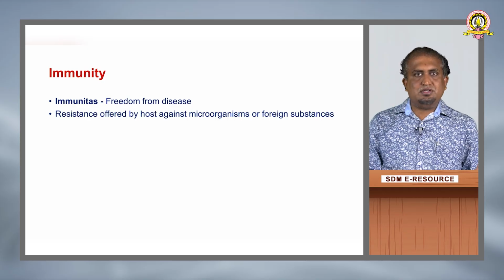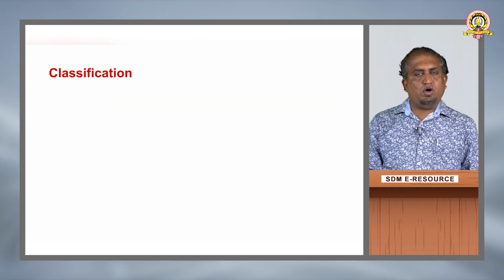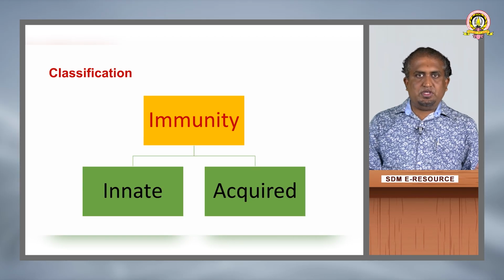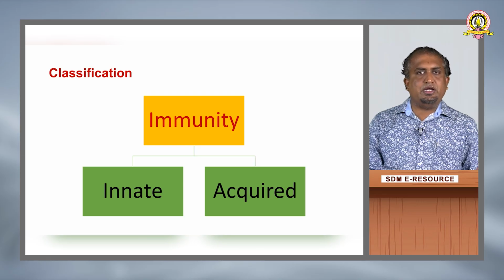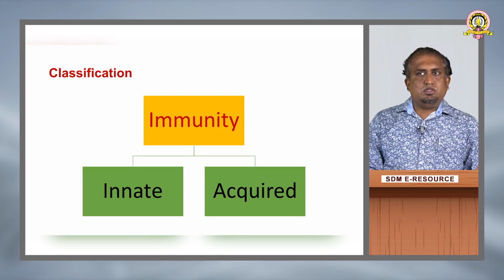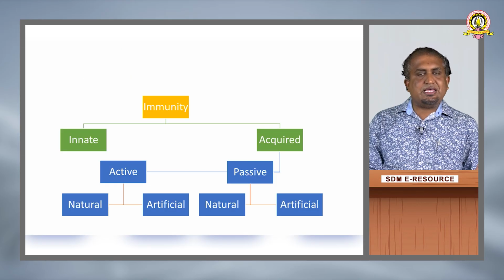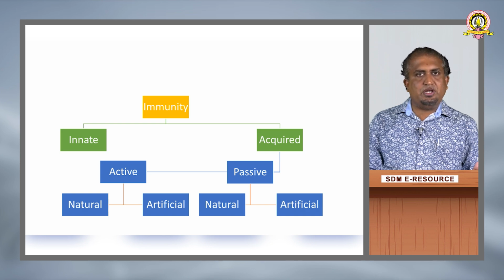Let us see the classification of immunity. The broad classification is into two: innate immunity and acquired immunity. Acquired immunity is again classified into two types, active immunity and passive immunity.